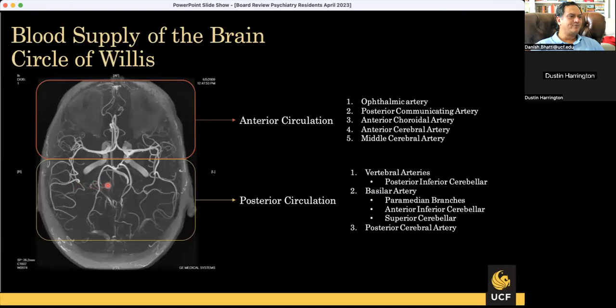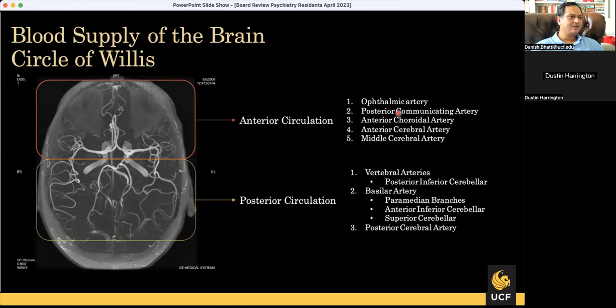The blood supply of the brain is divided into two circulation systems, the anterior and posterior circulation. They're both coming from the arch of aorta, but the arch of aorta gives the carotid arteries, while the vertebral artery comes off from the subclavian, and the vertebral arteries form the posterior circulation as they enter the brain, and the internal carotid arteries form the anterior circulation as they enter the brain.